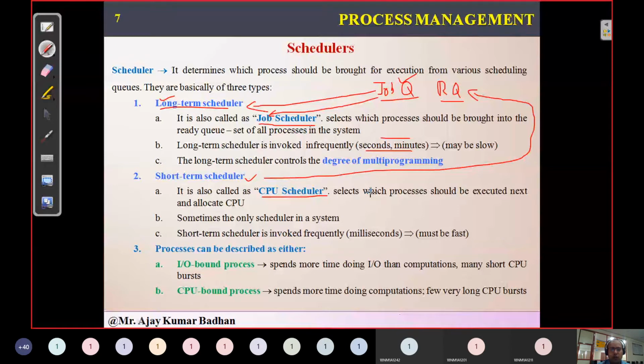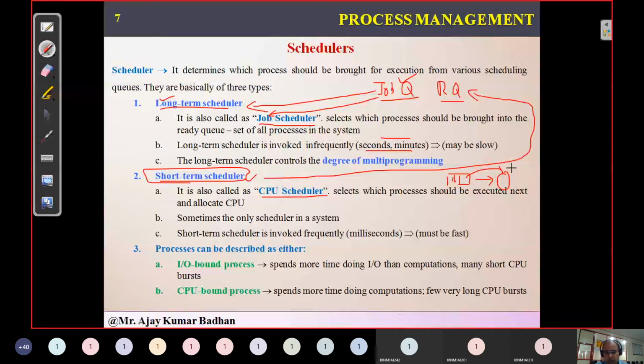Why do we call it short-term? It works in milliseconds, very fast, because whichever process is allocated to the CPU will only execute for a fraction of a second. It may require some I/O device and immediately go to that I/O device queue, or it may have completed its task within the second, so it is just removed. So it occurs very fast.